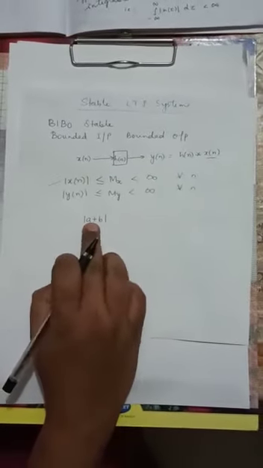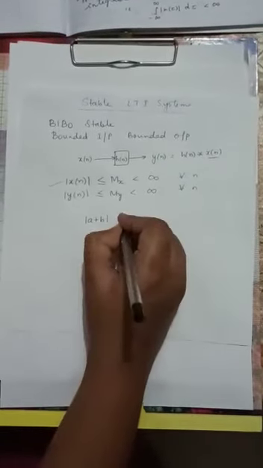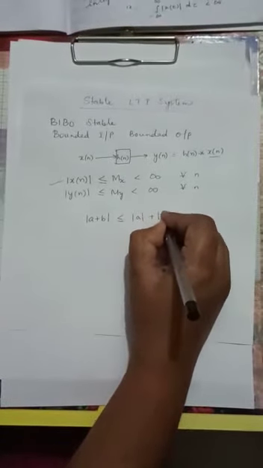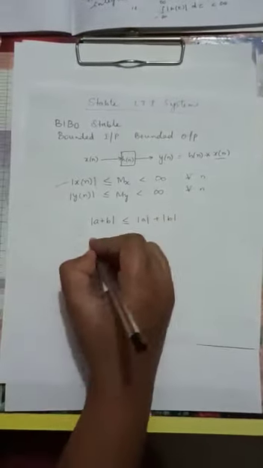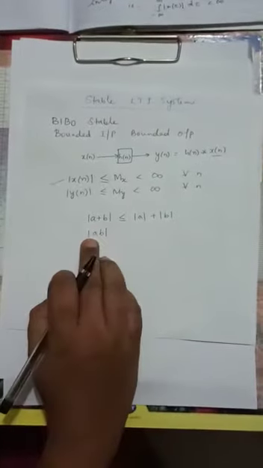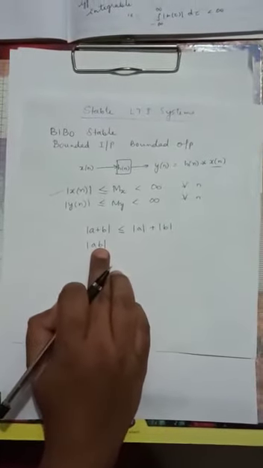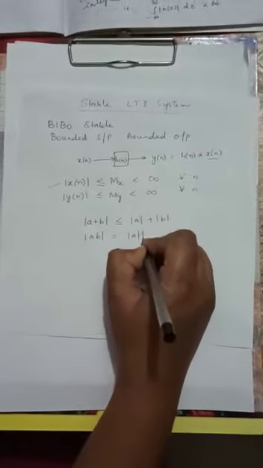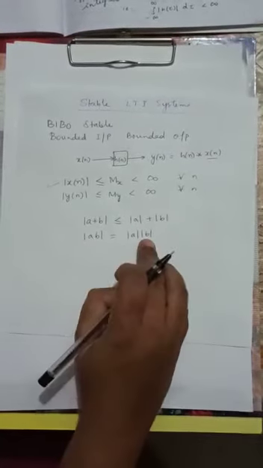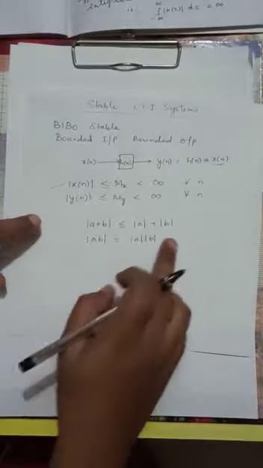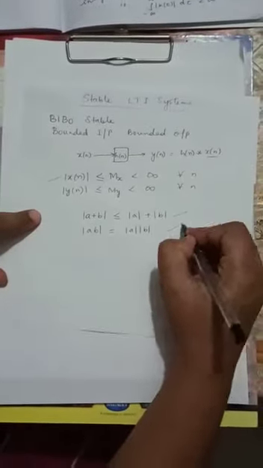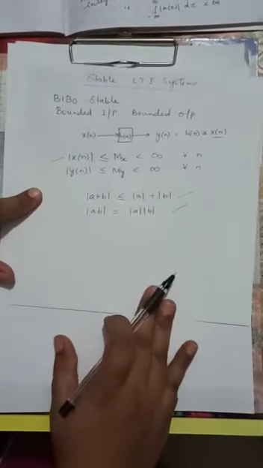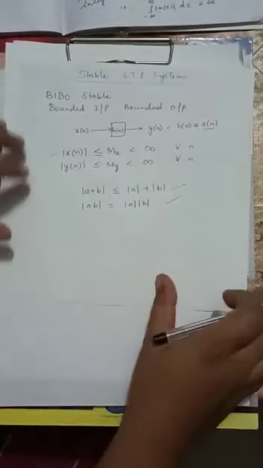The absolute value of a sum of two values is less than or equal to the sum of the individual absolute values, and the absolute value of a product is equal to the product of the individual absolute values.